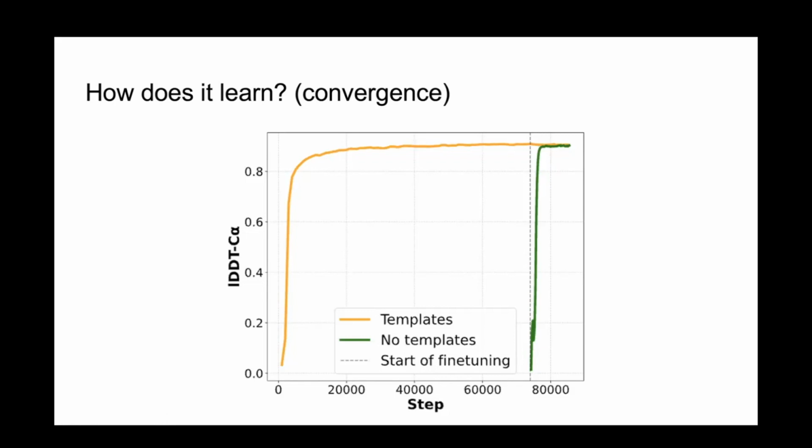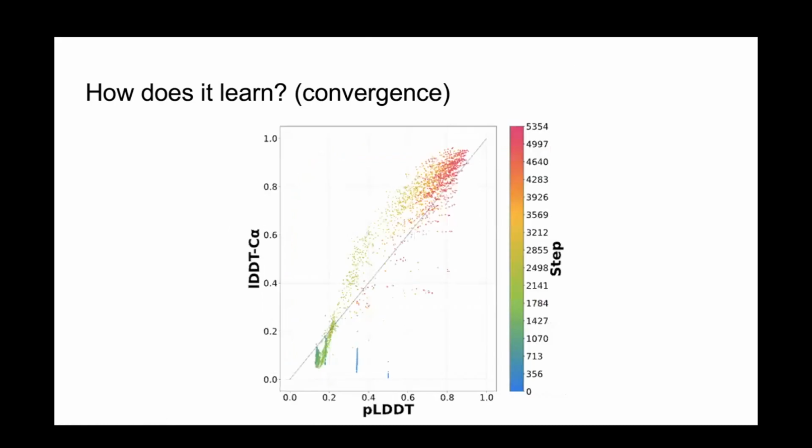So this is actually great news, right? Because the fine-tuning stage, this little green section here, cost as much compute as the entire orange section. So basically, you don't need as much compute as we thought to train AlphaFold2 style models, which is great.